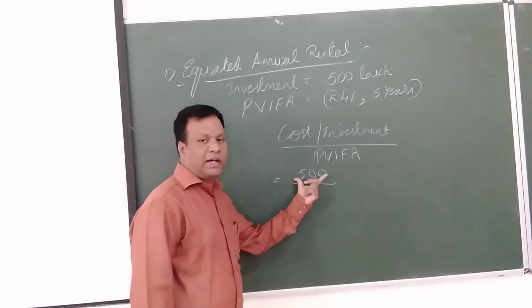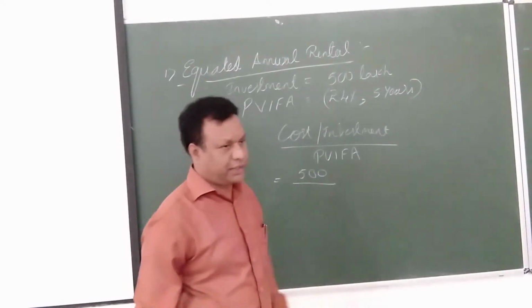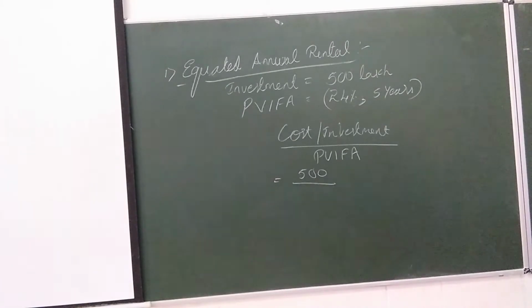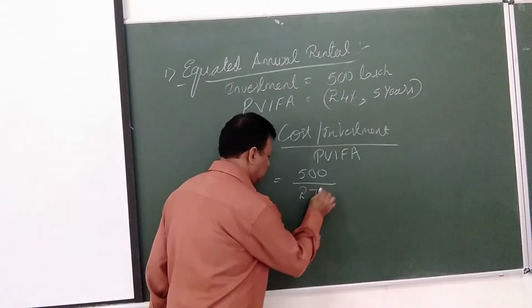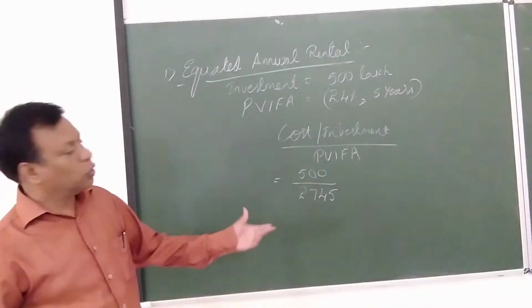Cost of investment is 500 lakhs divided by PVFA at 24%, 5 years. You should see the annual table. It is 2.745.